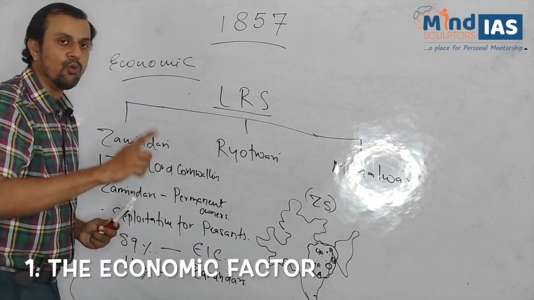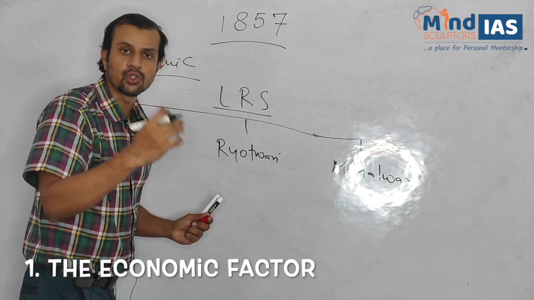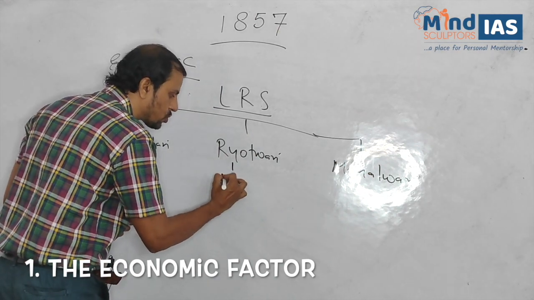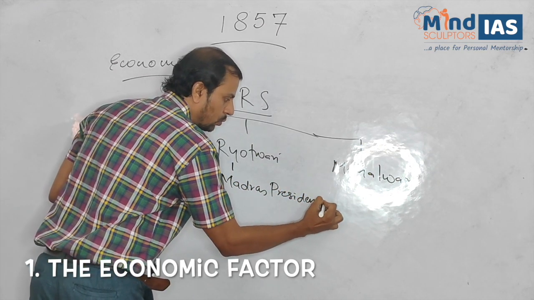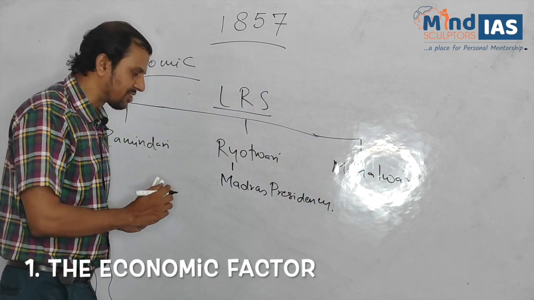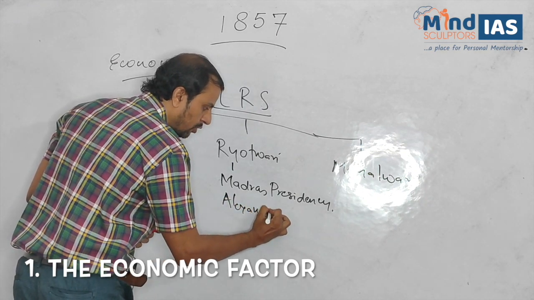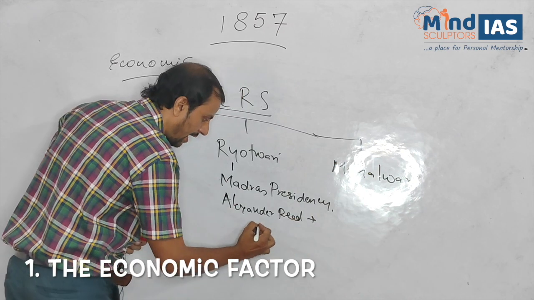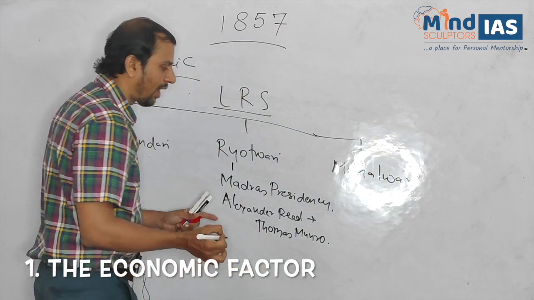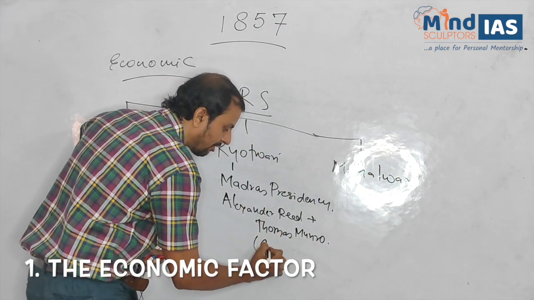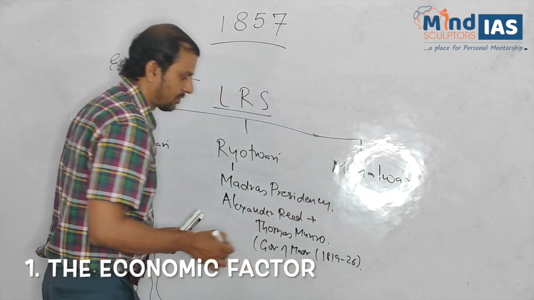Please keep in mind. Moving on to Ryotwari system. What are the features of Ryotwari system? It was introduced for the first time in Madras Presidency, present day Tamil Nadu. Introduced by Alexander Reed and Thomas Munro. Thomas Munro was the governor of Madras from 1819 to 26.